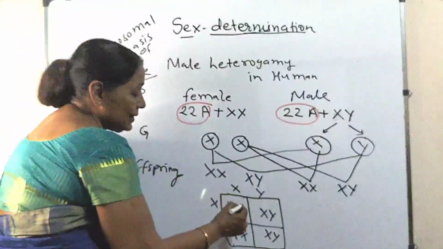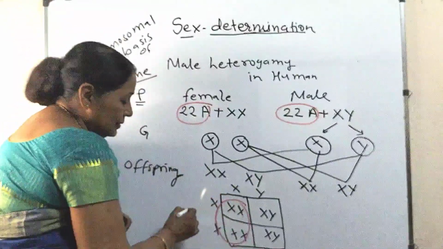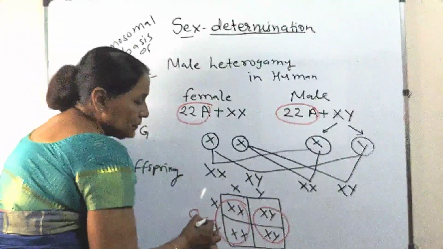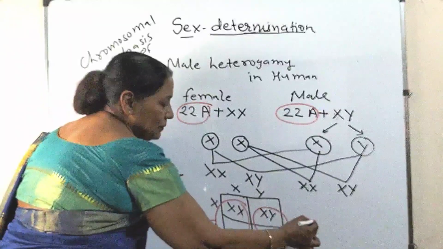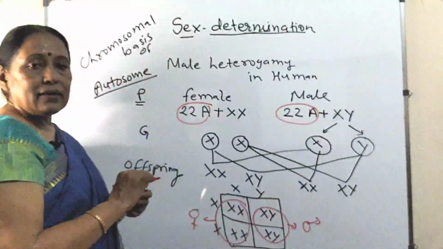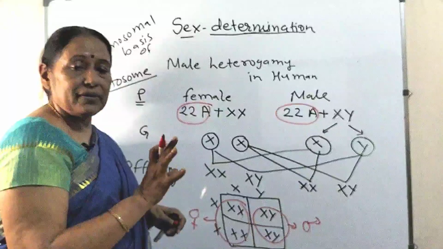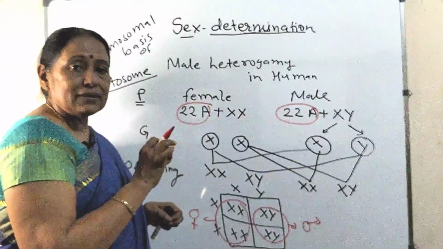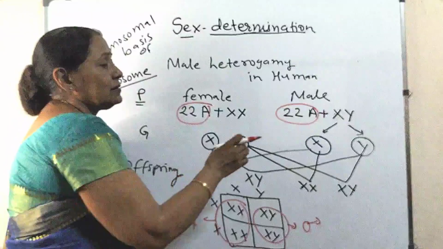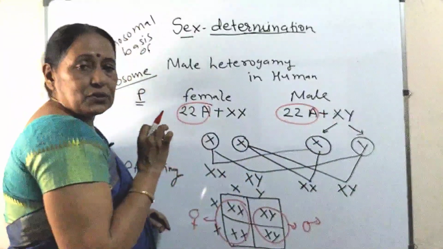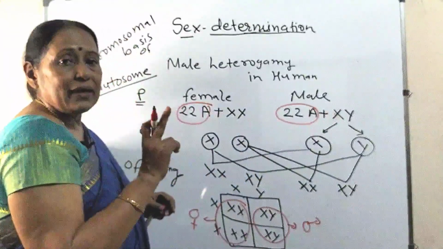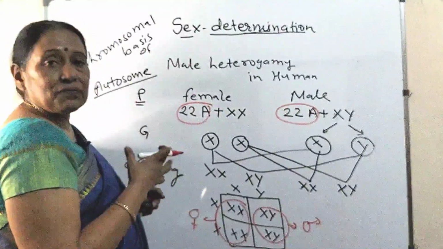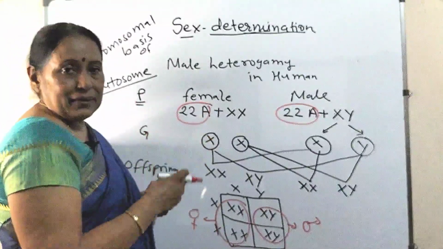Thus you see that these 50% are female and these 50% are male. Easy? Two types of male heterogamy you have studied, one in insects, one in human beings. Only difference, in case of insects, there is not one pair of sex chromosomes, they have only one X chromosome. The other X chromosome is missing.